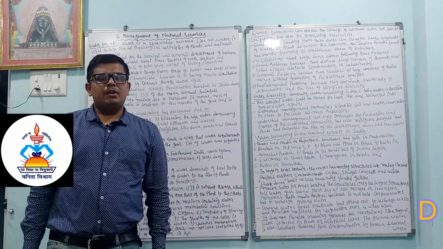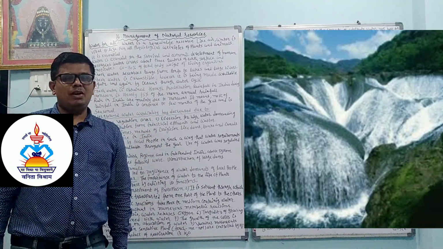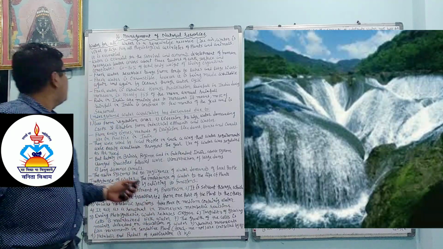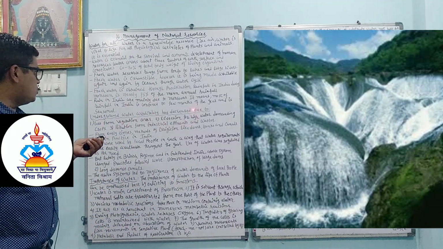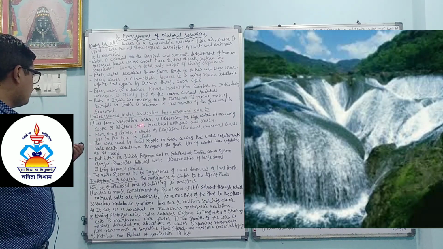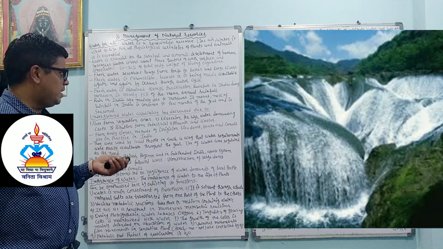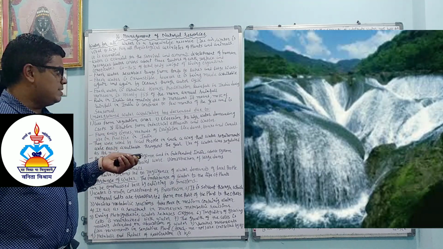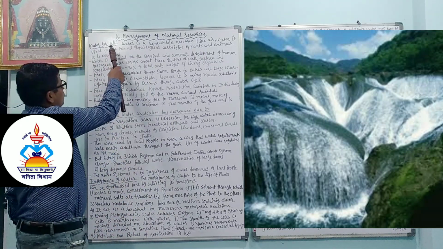Today we will continue chapter number 16, Management of Natural Resources. Dear students, today we will discuss water. Water for all. Underground water availability has decreased due to some problems, the importance of water, dams, water diversity, and water harvesting is an ancient concept in India. So we will start. Water for all.